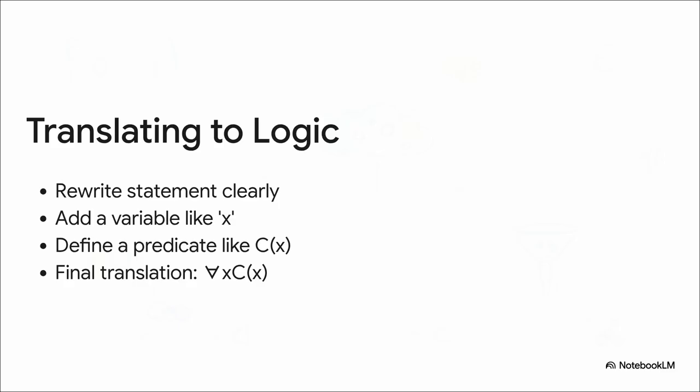Step 3, define your predicate, let's call it c of x, as x has studied calculus. And finally, assuming our domain is specifically the students in this class, we get this beautiful, hyper-concise translation. The universal quantifier, meaning for all x, followed by c of x. By applying these new tools, a messy English sentence becomes completely simple and perfectly mathematical.